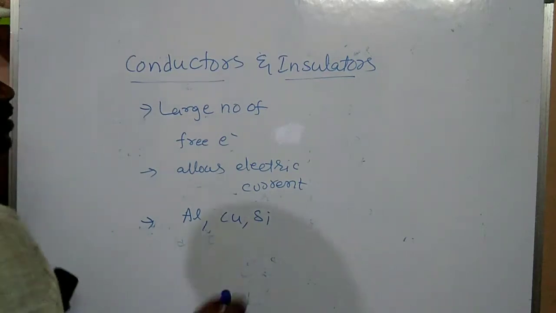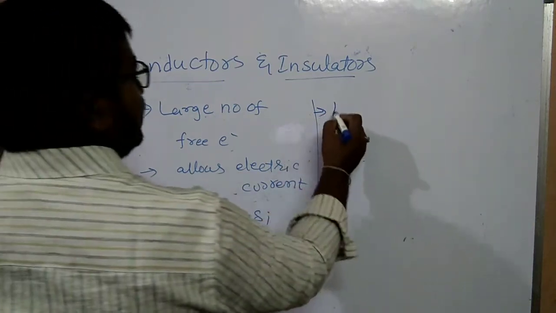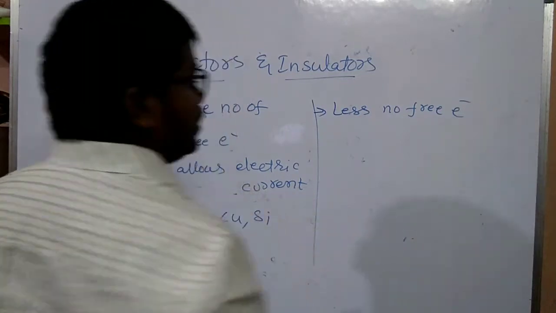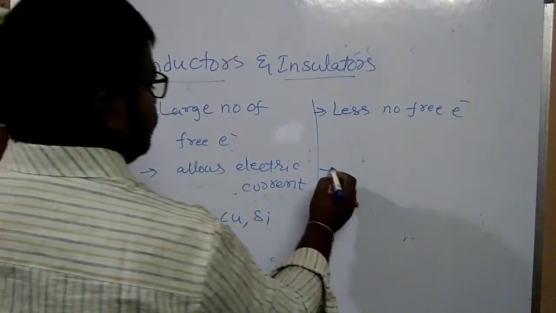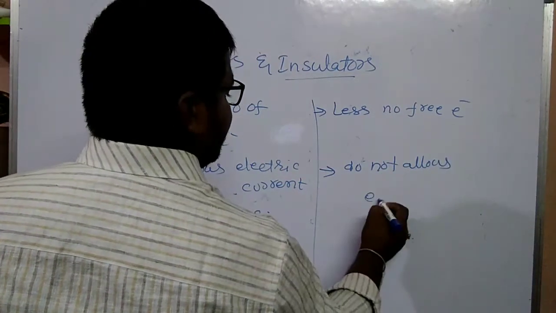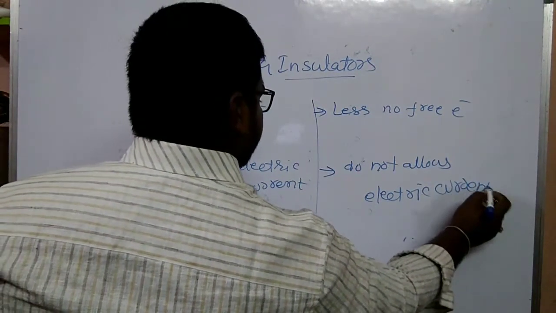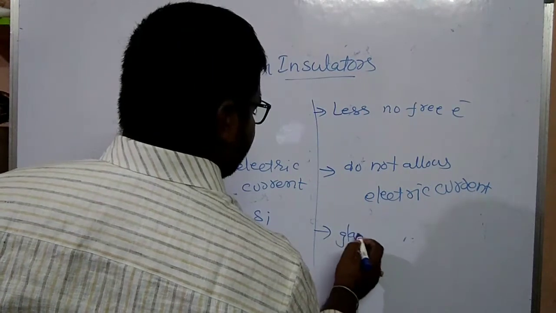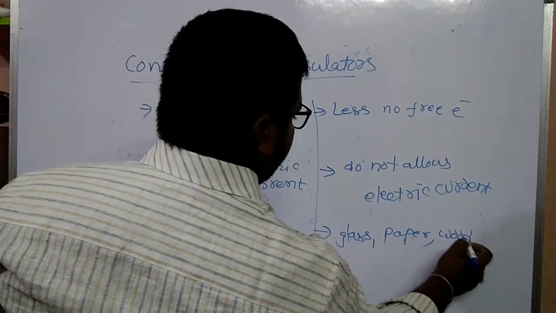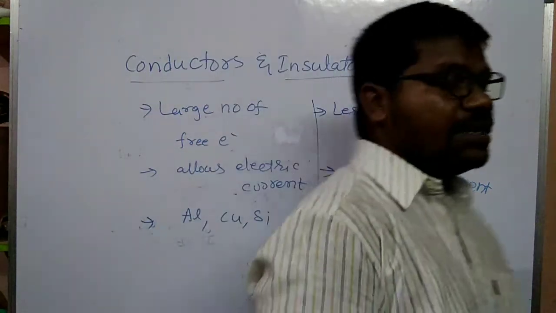Understand? Next, insulator. A material or substance which has fewer free electrons, which does not allow electric current. Examples: glass, paper, wood, etc. Understand?